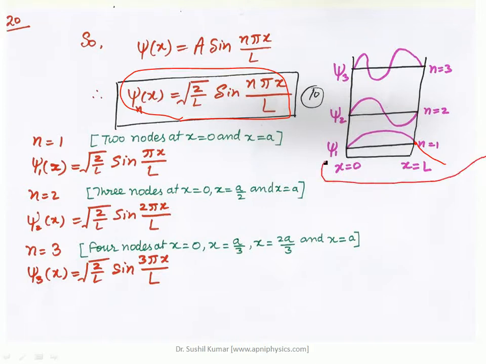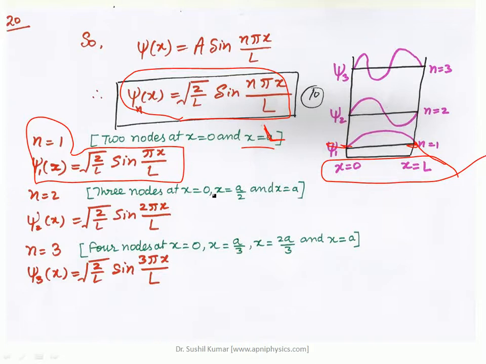That is x is equal to 0 to x is equal to L. So now one can find the wave function for different states. N is equal to 1 will be psi 1 x, and in this case you will get only two nodes, at x is equal to 0 and at x is equal to L. So this is x is equal to 0 and this is x is equal to L, right? So instead of A you can write here L.